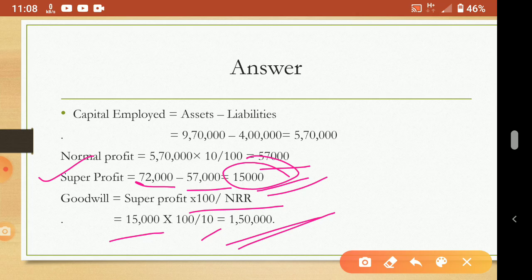I hope you understood. Once again I tell you, there are three methods for valuation of goodwill: average profit method, then super profit method, then capitalization method. Capitalization method is again classified into two: capitalization of average profit and capitalization of super profit. So when you study average profit method and super profit method, you will automatically learn the capitalization method also, because it is a combination of the first two methods. So the calculation, just remember it in order.